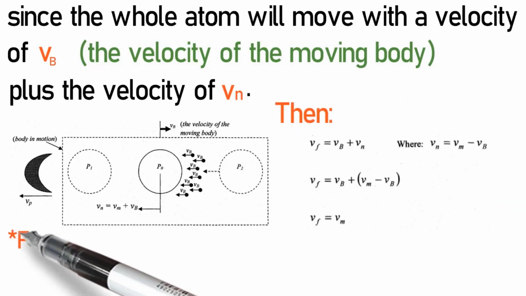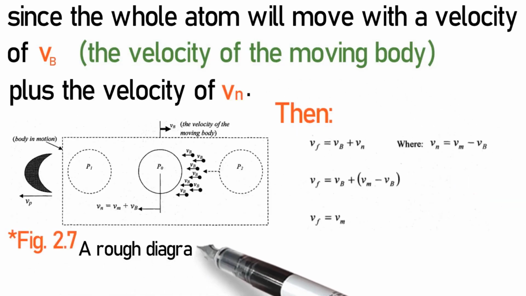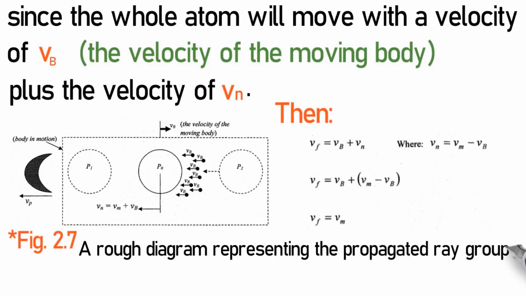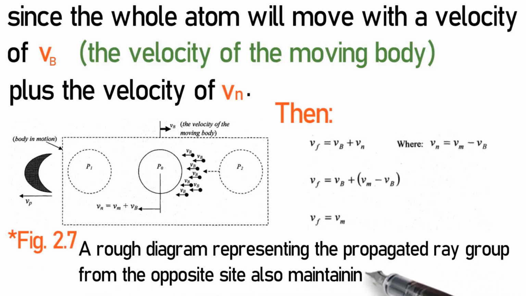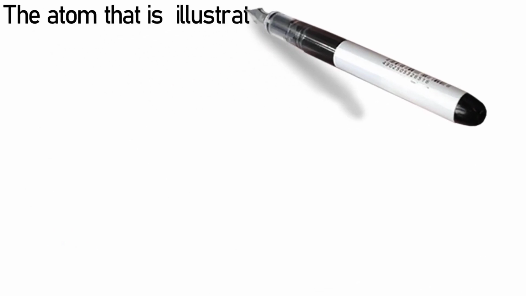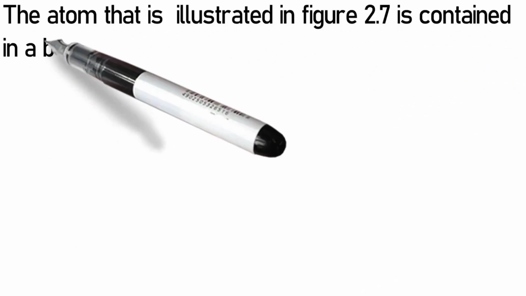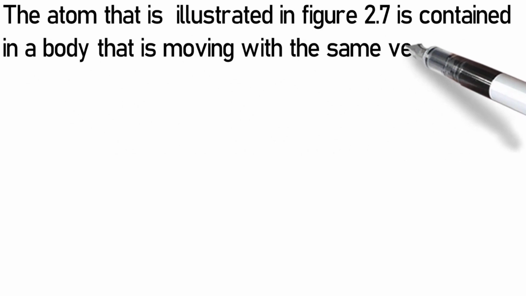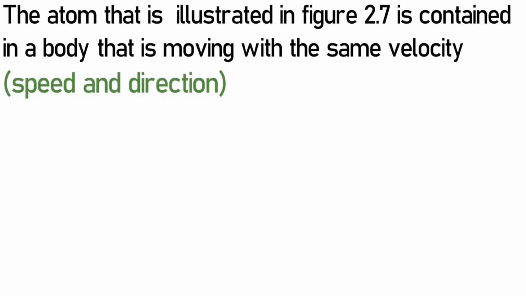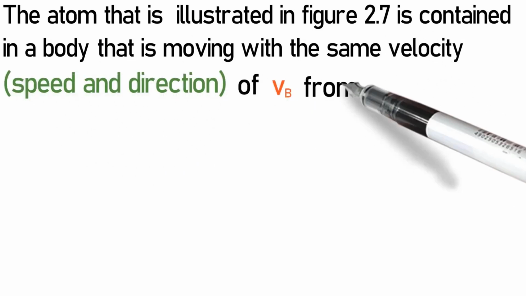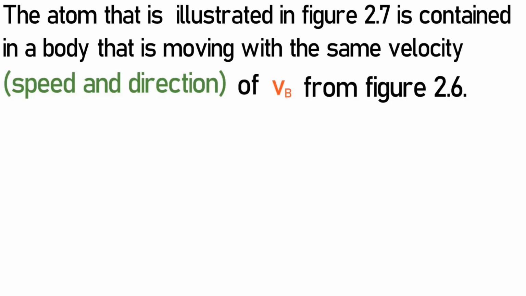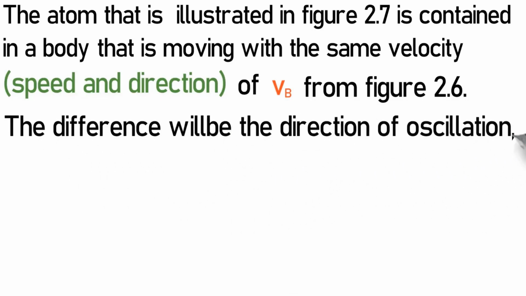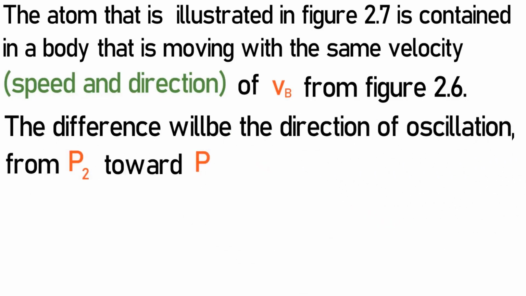Then, figure 2.7, a rough diagram representing the propagated ray group from the opposite side also maintaining its velocity, Vp. The atom that is illustrated in figure 2.7 is contained in a body that is moving with the same velocity, speed, and direction of Vb from figure 2.6. The difference will be the direction of oscillation from P2 towards Po.